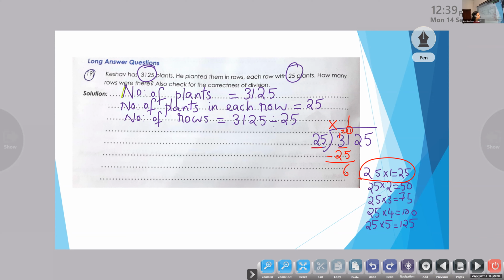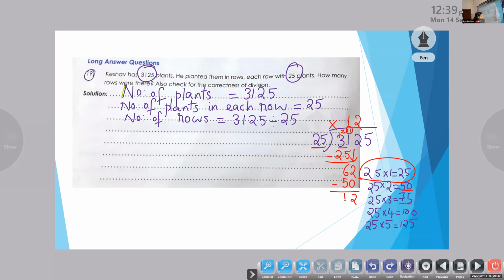So when we compared, what do we have to do next? Bring down 2. Very good. 62. Now look at the table and tell me how many times. Here we have 25 into 2 is 50 and 25 into 3 is 75. Which one can we take? 25 into 2 is 50. Then what do we have to do? Subtract. 2 minus 0 is 2. Very good. 6 minus 5 is 1.